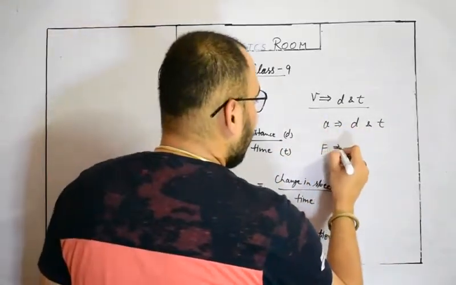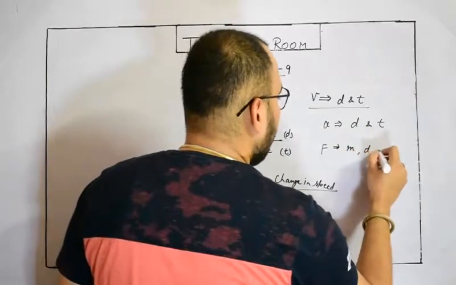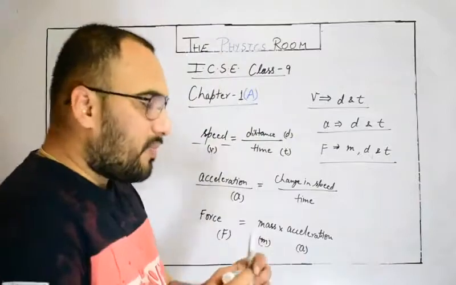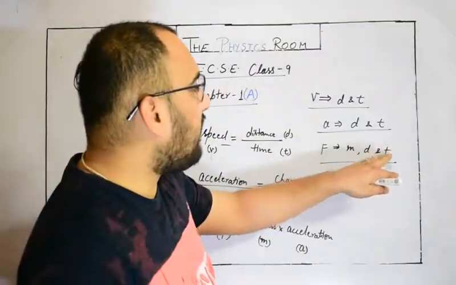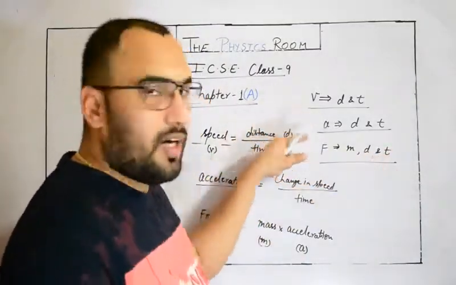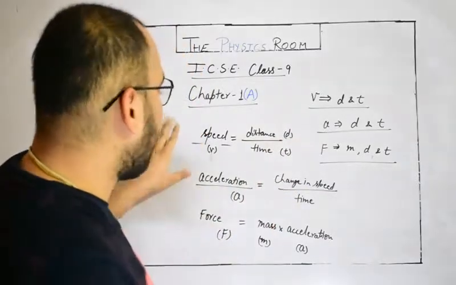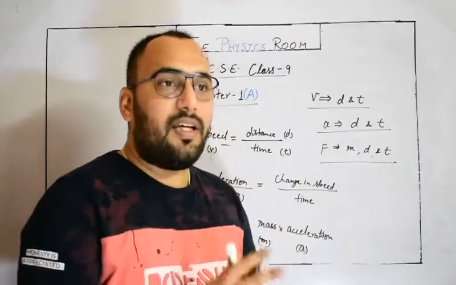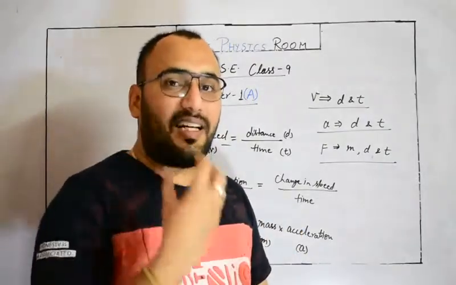So force is also dependent on mass, displacement and time. So you can see that in every physics formula, or these three given examples, they are dependent on these three physical quantities usually. This is the way and this is the base of categorization.